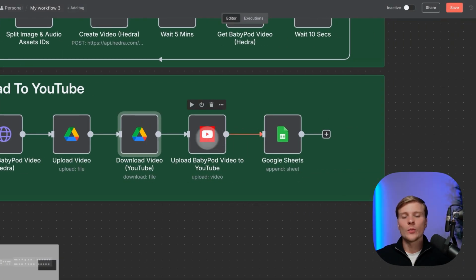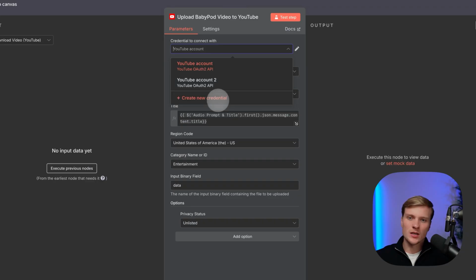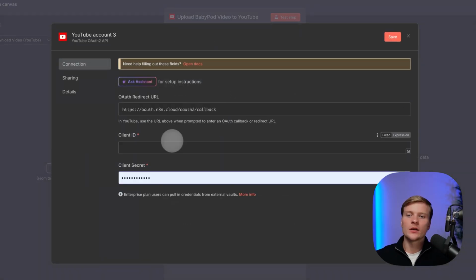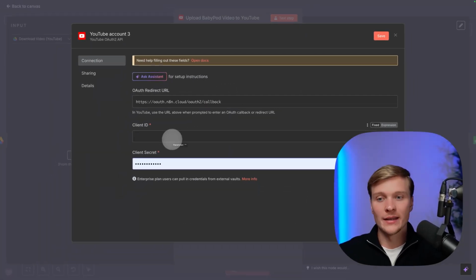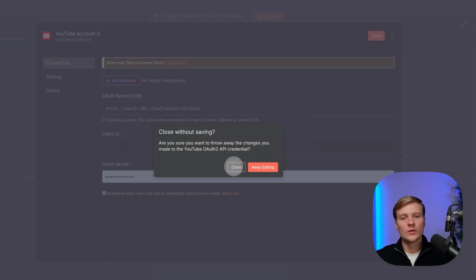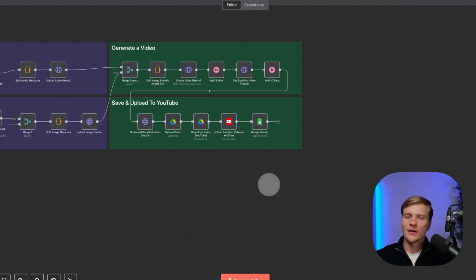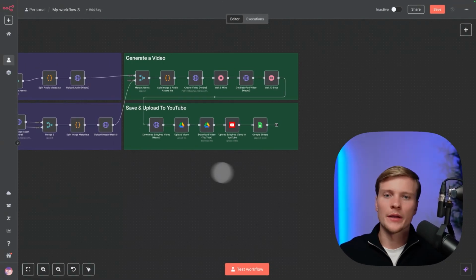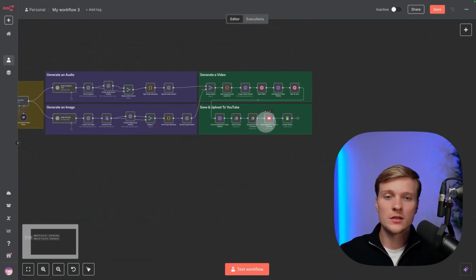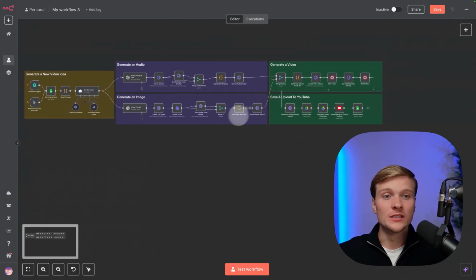And then finally, when you're going to the YouTube, you will need to do the same thing. Just press create new credential. And here you once again will need to paste your client ID and client secret and authorize using the Gmail. And once you did that, then the YouTube is connected. You can also connect here the TikTok, the Instagram, whatever platform you want to connect. YouTube was just the easiest option in my case. And at that point, the whole system is set up.